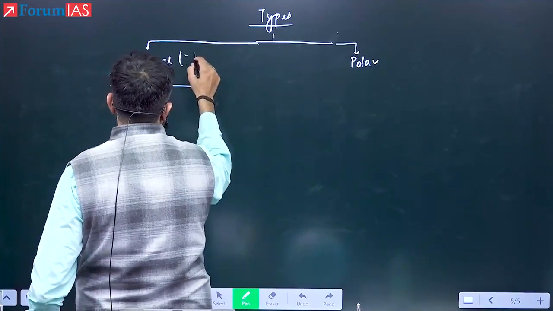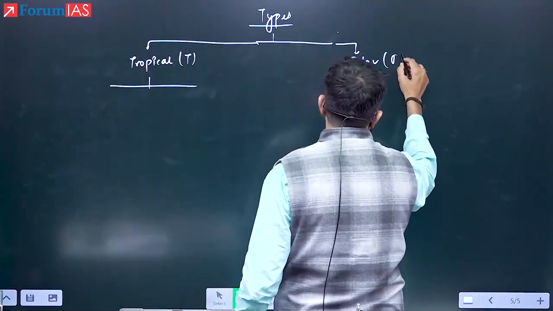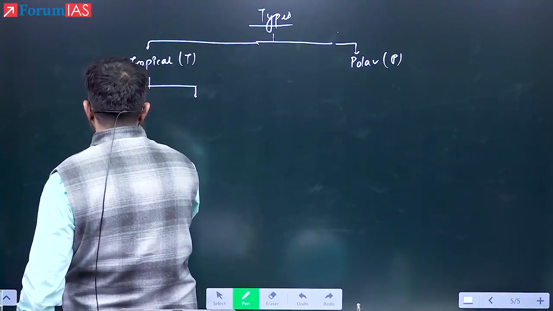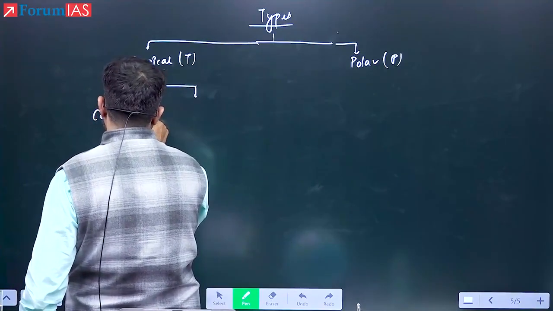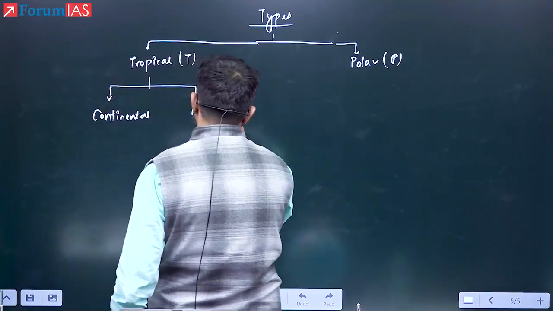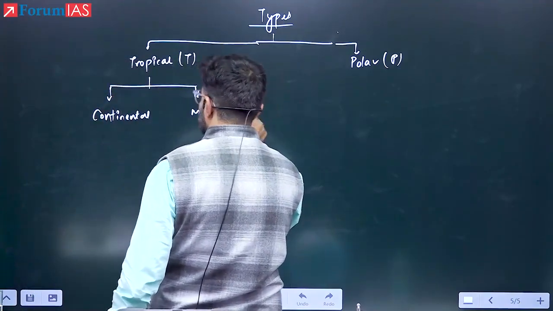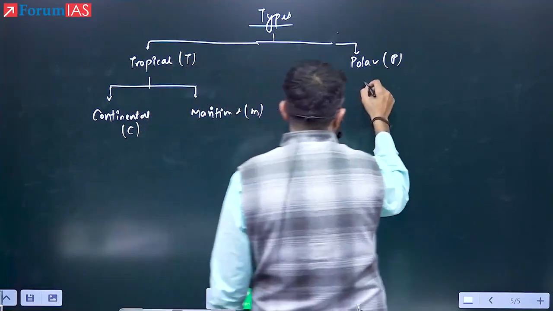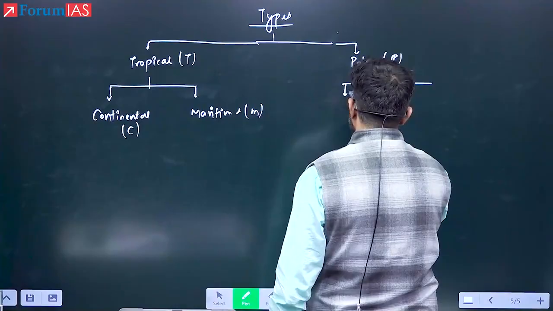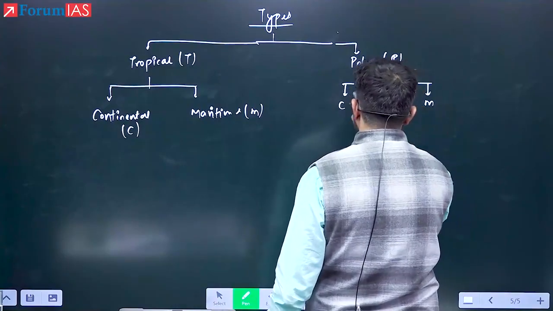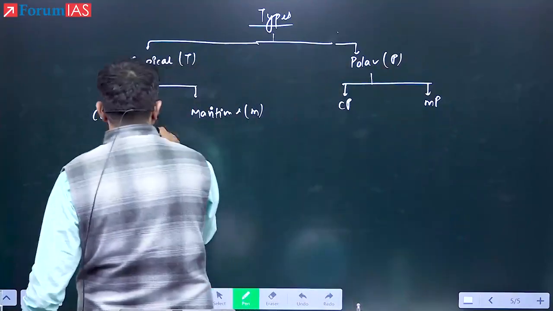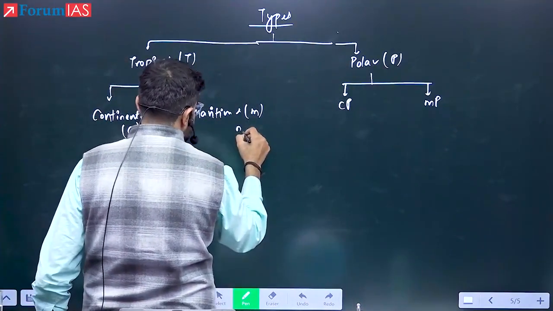We will use the letter T and the letter P. Each can be divided again into two: continental and maritime. We will use the letter C and the letter M. Here also the same, continental and maritime. So it will become CP and MP. This will become CT and MT.